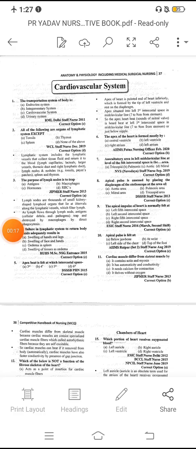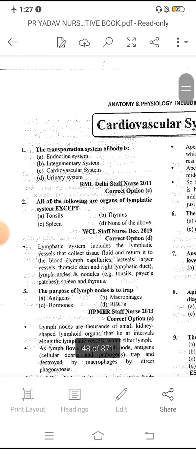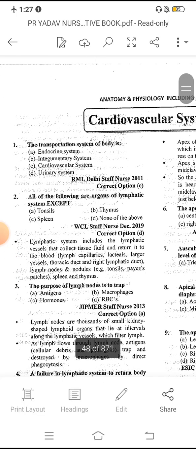Today we are going to discuss certain cardiovascular system topics related to nursing exams. This is from the P.R. Yadav book, and it will be very useful for you for the nursing exams. Today I am going to discuss certain main topics, in question and answer discussion.